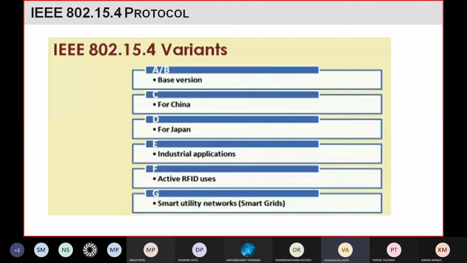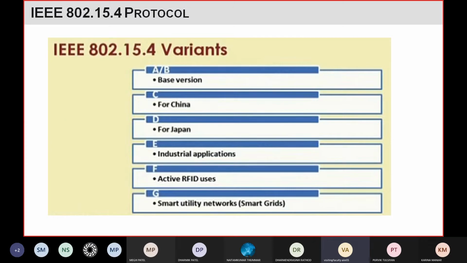This protocol has different variations, different versions. The different variations are for different applications and are also defined by different countries. So IEEE 802.15.4 A and B are the base versions, or we can say the standard versions of this protocol. Then one more variant is C, IEEE 802.15.4C, which is basically used by China. China and some nearby countries use this IEEE 802.15.4 with some modification, so that's why they have given the variant name C.